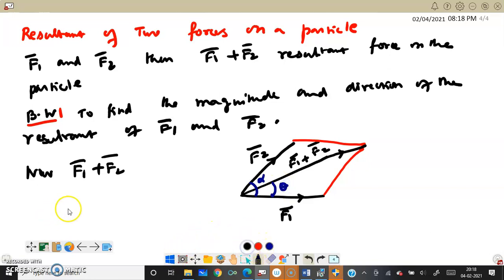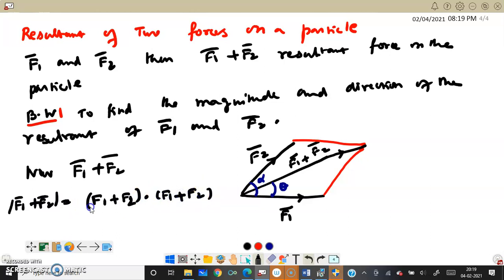Fine. Now the angle between F1 and F2 is alpha. Then what is the magnitude of F1 plus F2? That is nothing but the dot product: the square root of (F1 plus F2) dot (F1 plus F2).